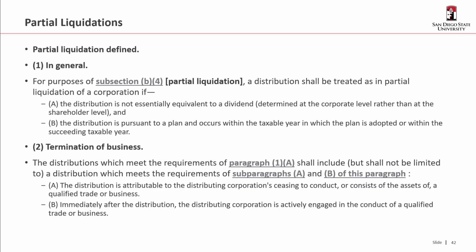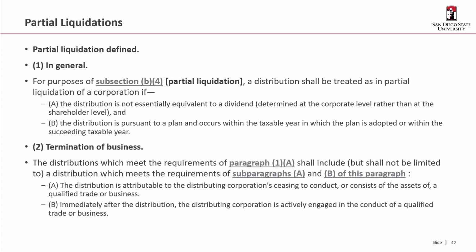So termination of a business. The distributions which meet the requirements of the previous paragraph shall include a distribution which meets subparagraphs A and B. So what are these subparagraphs? A, the distribution is attributable to the distributing corporation's ceasing to conduct, or consists of the assets of, a qualified trade or business.